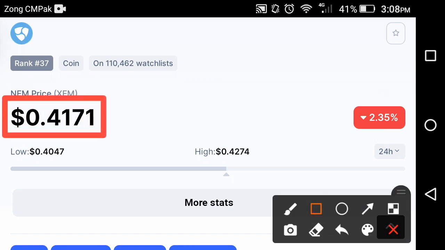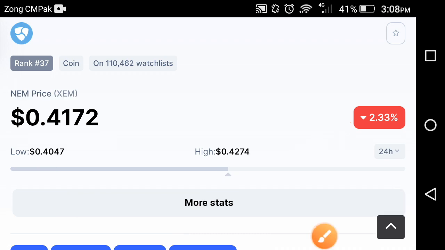First of all, we look at the current price of the XEM coin. As you can see here, the USD price of XEM at this time is 0.417. And if we look at the change in the price, 2.35% change occurred in the XEM coin in the 24 hours. The low price of the XEM coin is 0.4047, and the high price of the XEM coin in the 24 hours is 0.4274, friends.